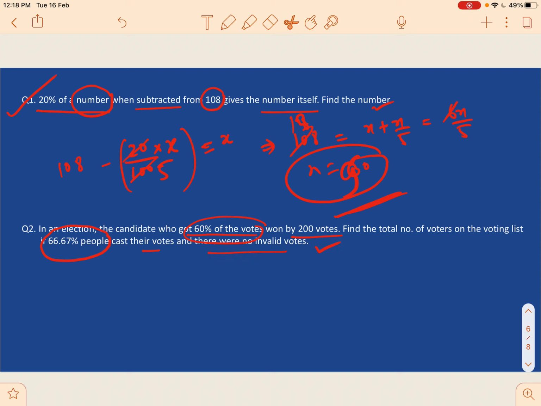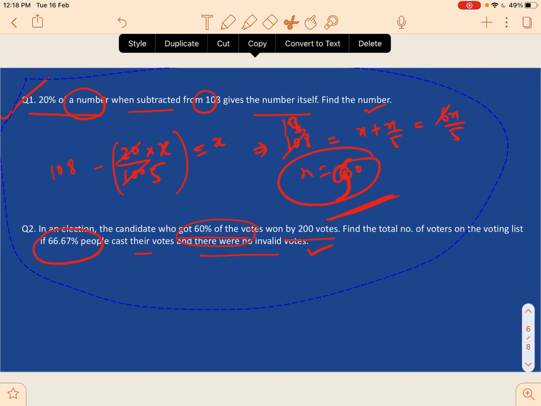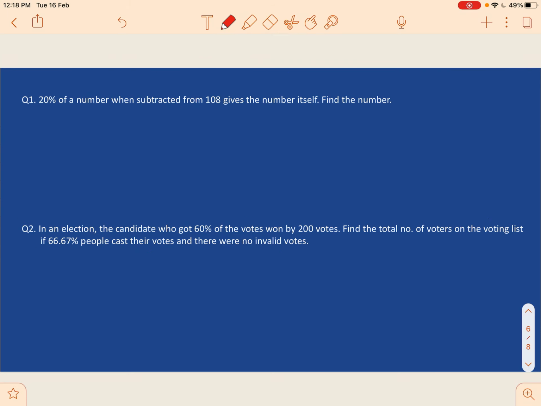Now there are a couple of concepts which need to be learned while we are attempting to solve this question. First of all, let's keep in mind that let there be n number of voters. Okay, in the voting list, a kind of voting list is created which has n number of voters. Now 66.67% people cast their votes. Now we need to remember this thing. This is a very important number. 66.67 means 2 by 3.